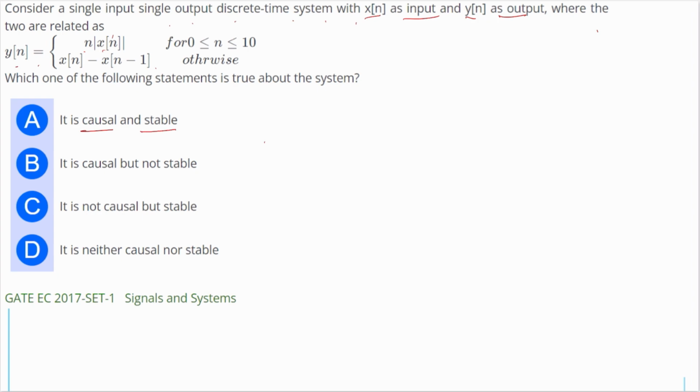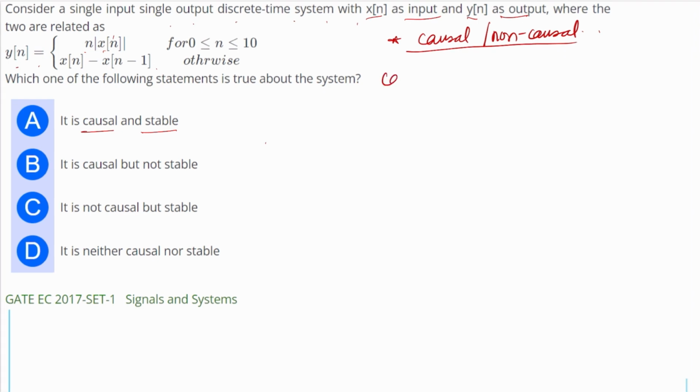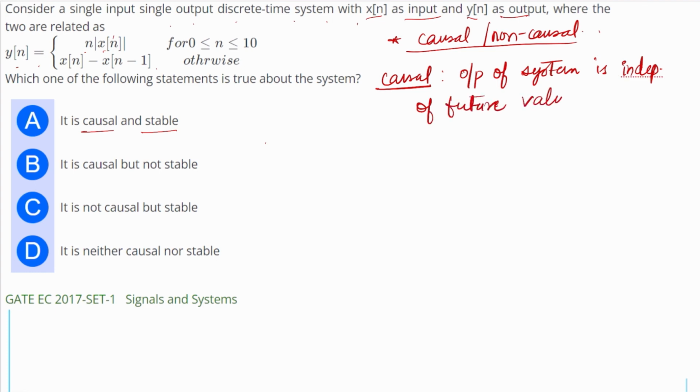So let's just discuss a causal or a non-causal system. What is a causal system? A causal system is a system in which the output of the system is independent of future values.